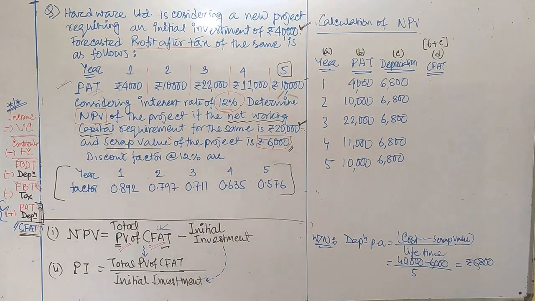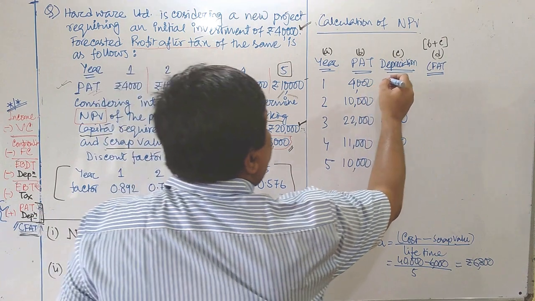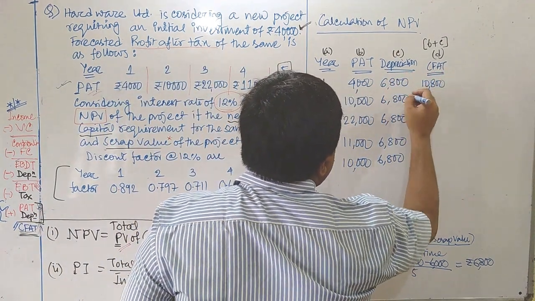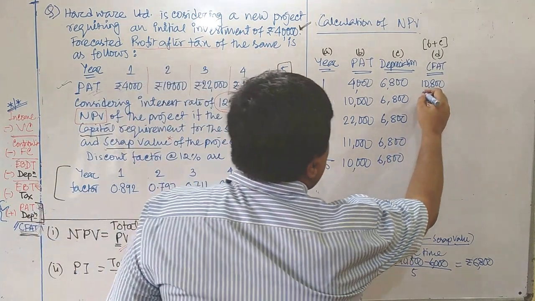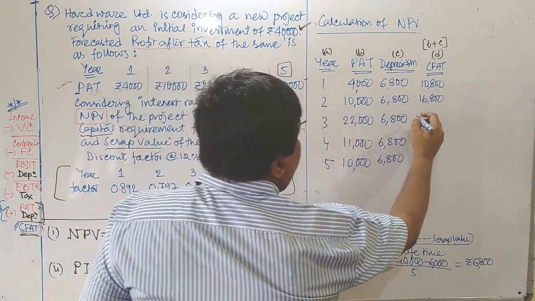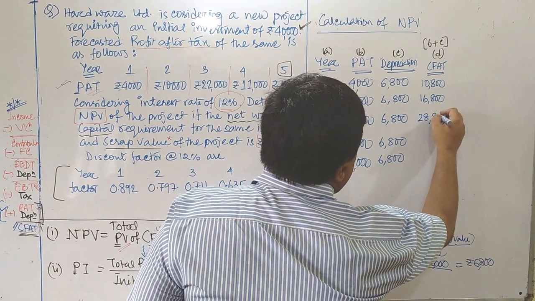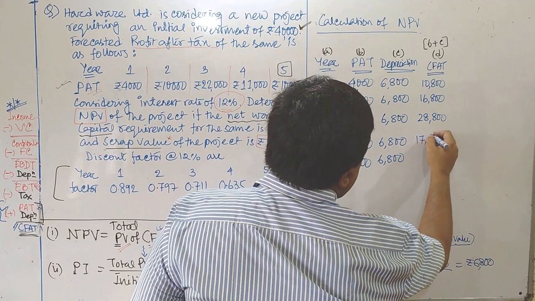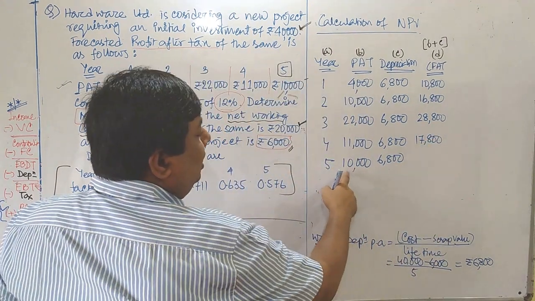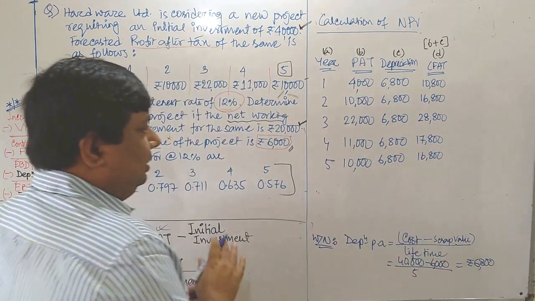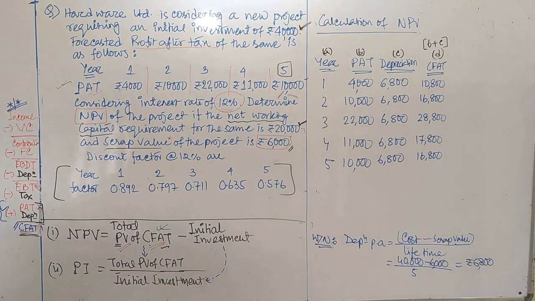Let's calculate CFAT one after another. 4,000 plus 6,800, it will be 10,800. 10,000 plus 6,800, it will be 16,800. 22,000 plus 6,800, it is 28,800. 11,000 plus 6,800, it is 17,800. 10,000 plus 6,800, it will be 16,800. That is CFAT.